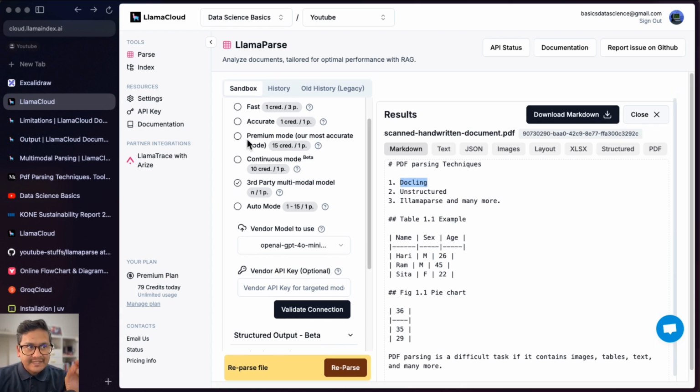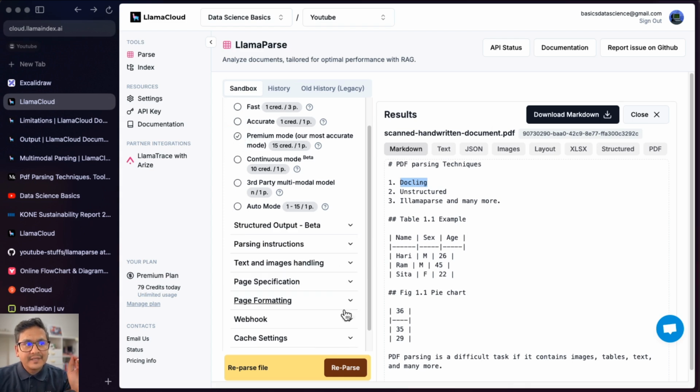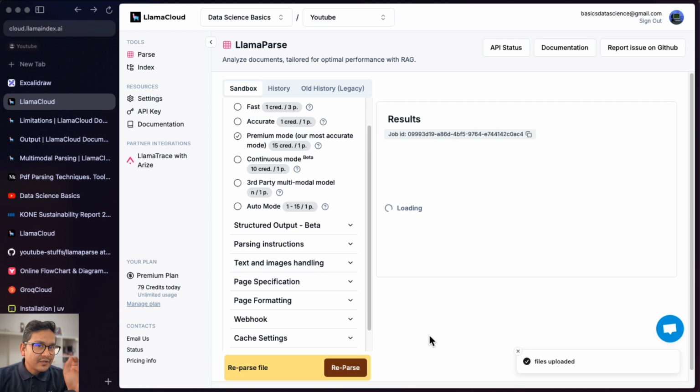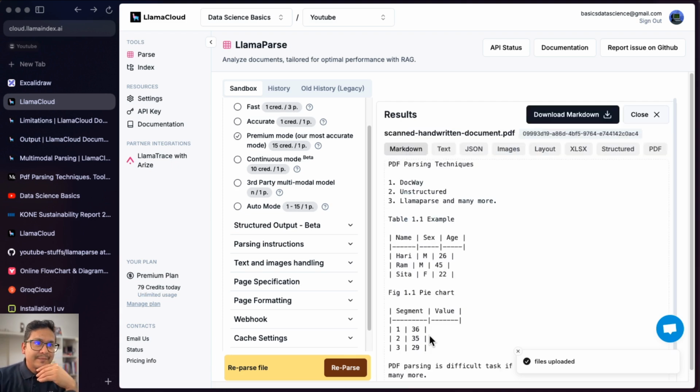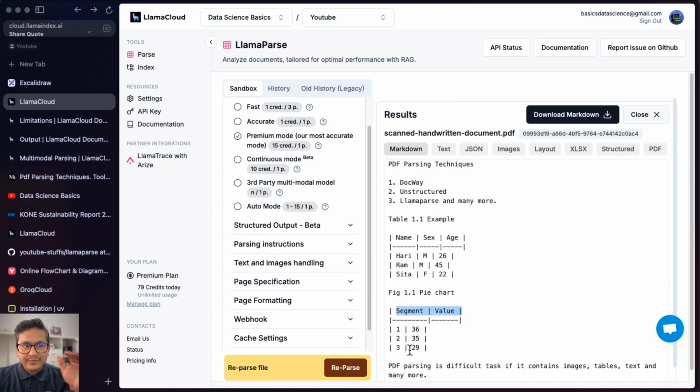Just to show you the same example, I will go with the premium. I will do the reparse. Just look into this docling, and if I do the reparse, it will not do the docling. There is some typo there. So you can see here is the doc way, and so the segment value 1, 1, 2, 3, and all the different things. It was not extracted accurately, but with the help of LLM, it was extracted as it was in the scanned handwritten PDF that I provided to it. So you get the idea.